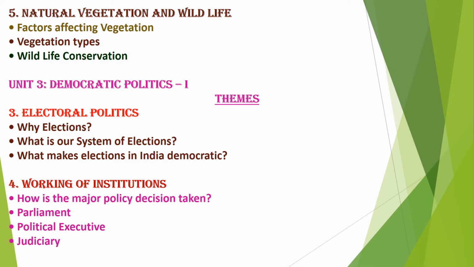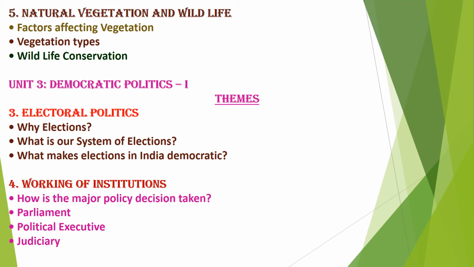For chapter 5, natural vegetation and wildlife. From that, factors affecting vegetation, vegetation types and wildlife conservation will be asked. The questions from these topics will be asked in the examination. Then unit 3, democratic politics. The first theme will be electoral politics. Question topics will be by-elections, what is our system of elections, and what makes elections in India democratic. From these topics, questions will be asked from this chapter.